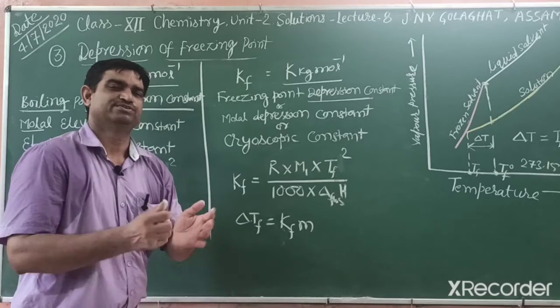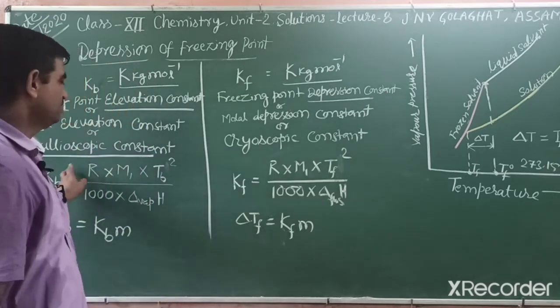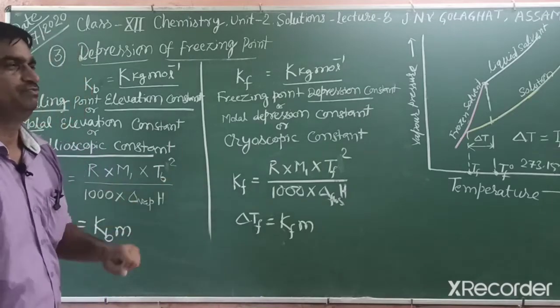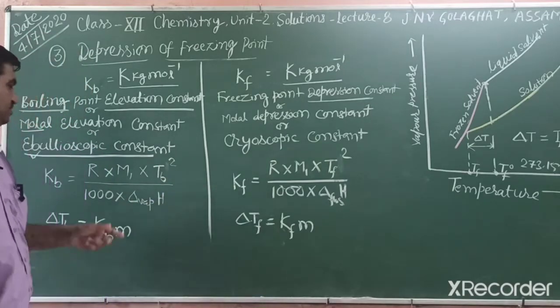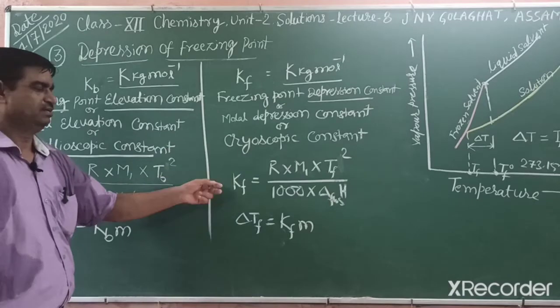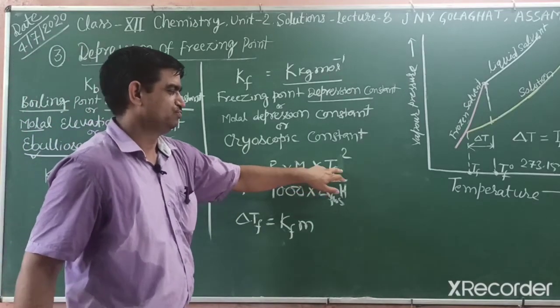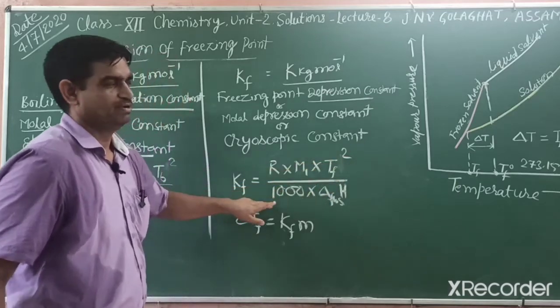Students, there is another formula to find Kb and Kf, given in your NCERT book. That is a fixed formula: Kf is equal to R M1 Tf square divided by 1000